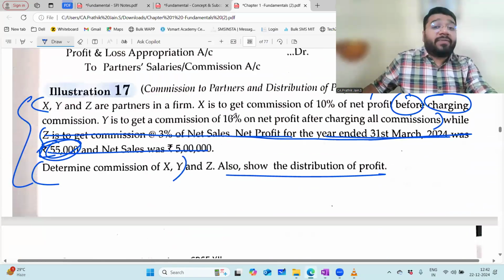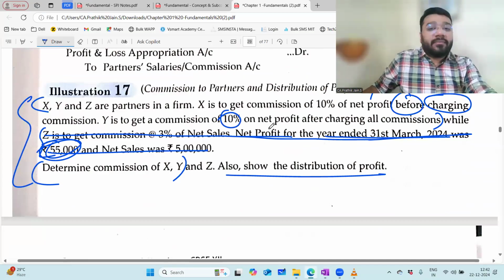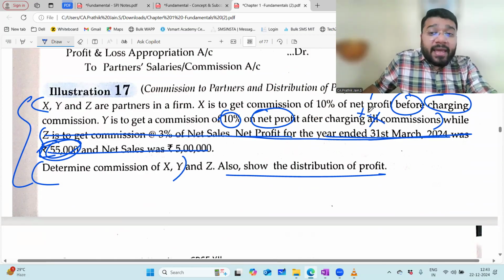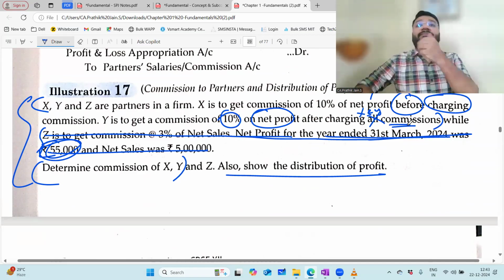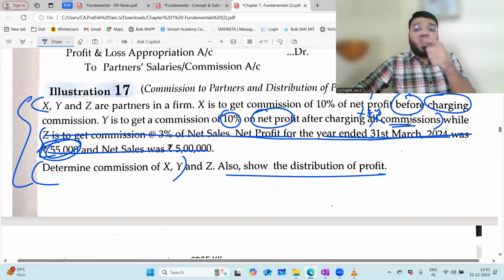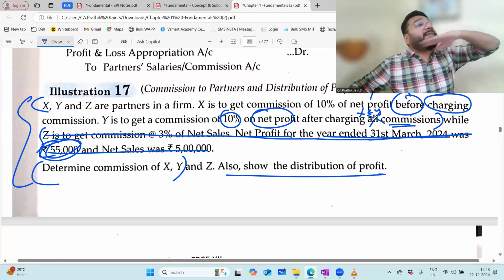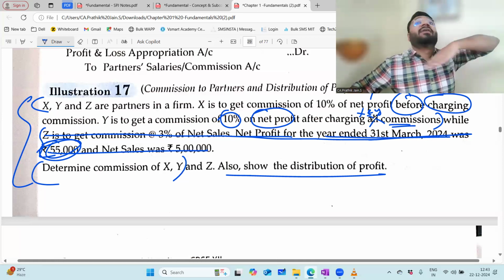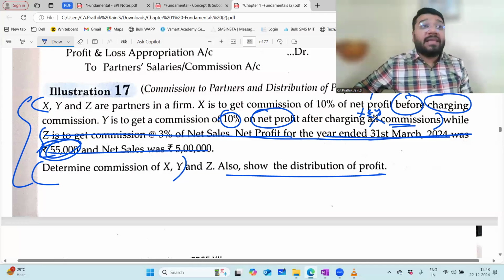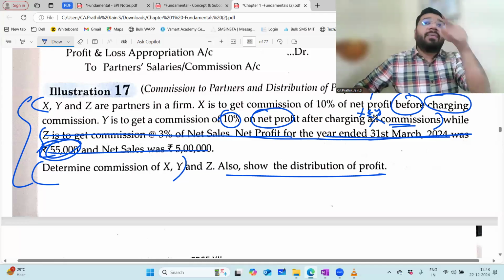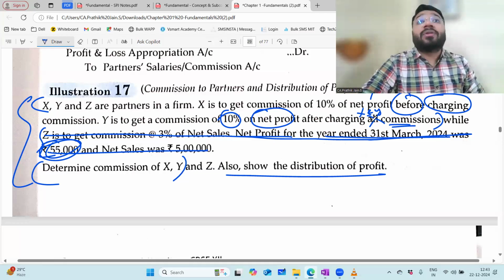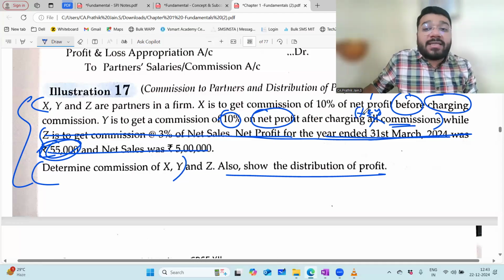Y is to get a commission of 10% on what? Net profit. Which net profit? After charging all commission. You cut it down to after charging X and Y's commission. Because "all" here means from the net profit you minus X's commission, Y's commission, Z's commission, all of them, and do the calculation. But the answer has not been done that way. They have done it only after charging X and Y's commission.